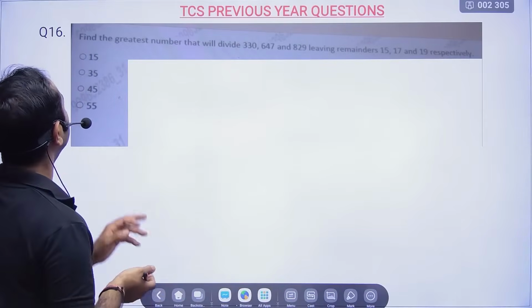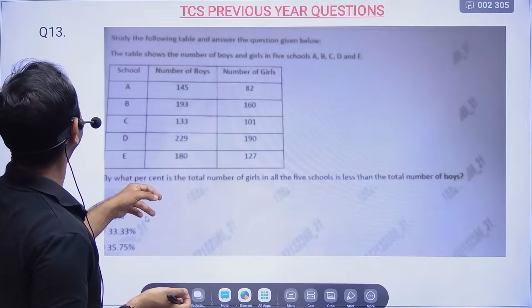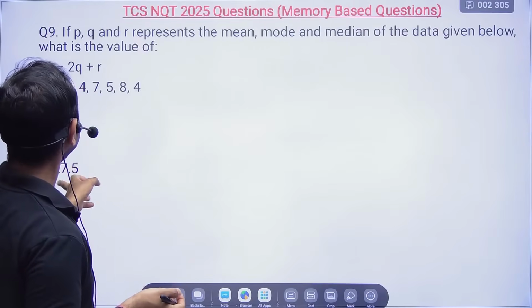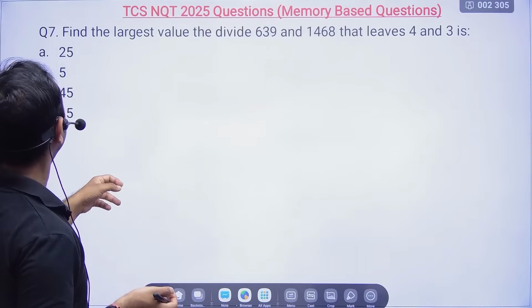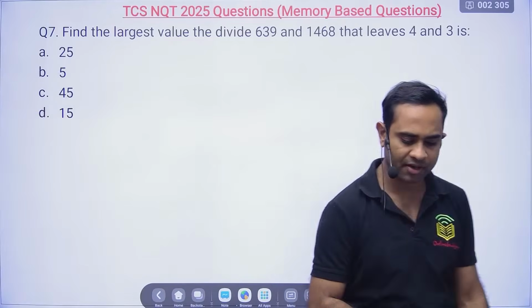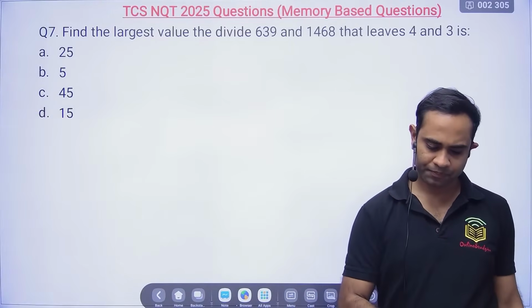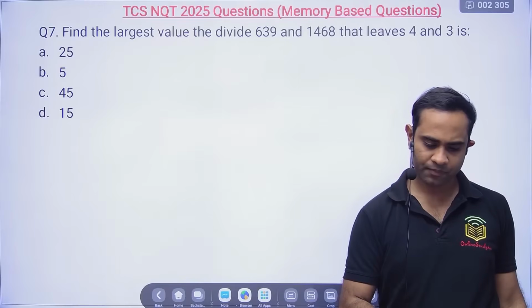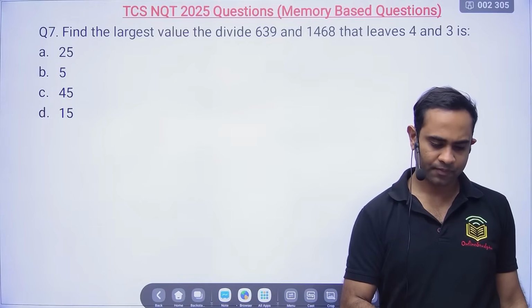And for this particular problem, now the next problem is question number 7, and your time starts now. Please solve.